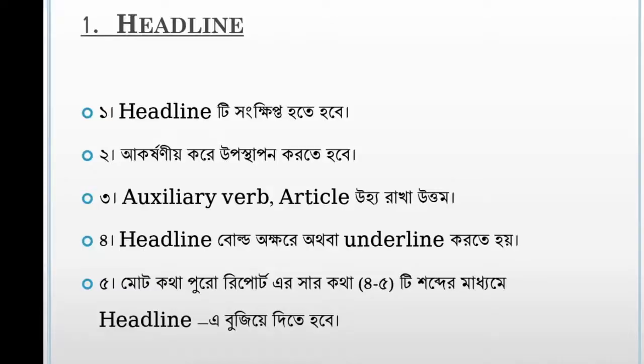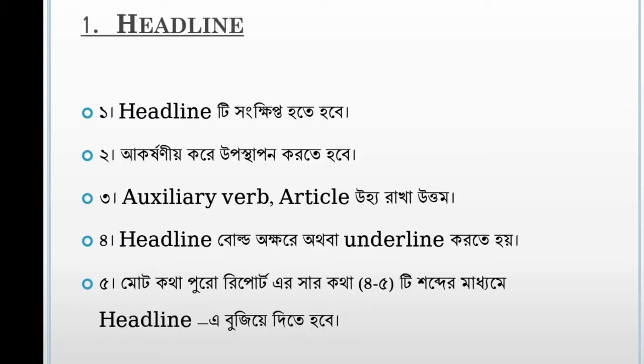While writing the headline of any news, we have to keep some rules and regulations in our mind. For example, a headline must be concise.